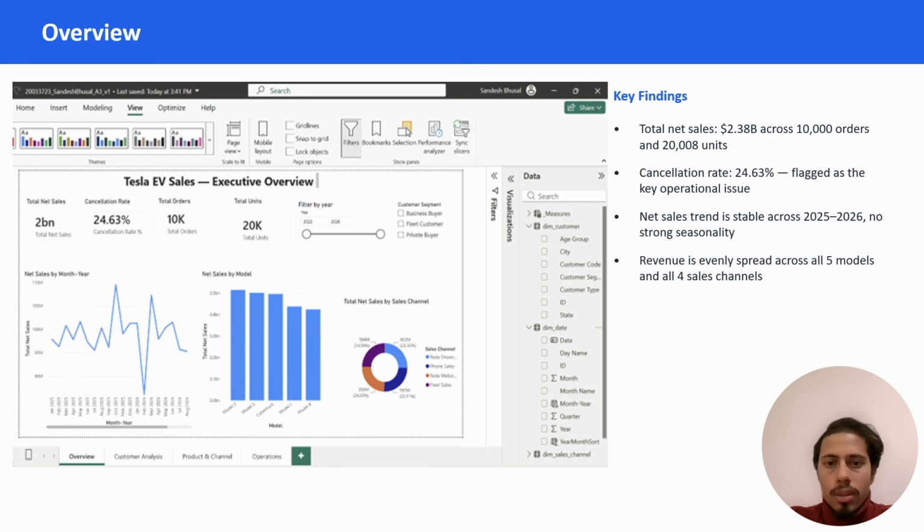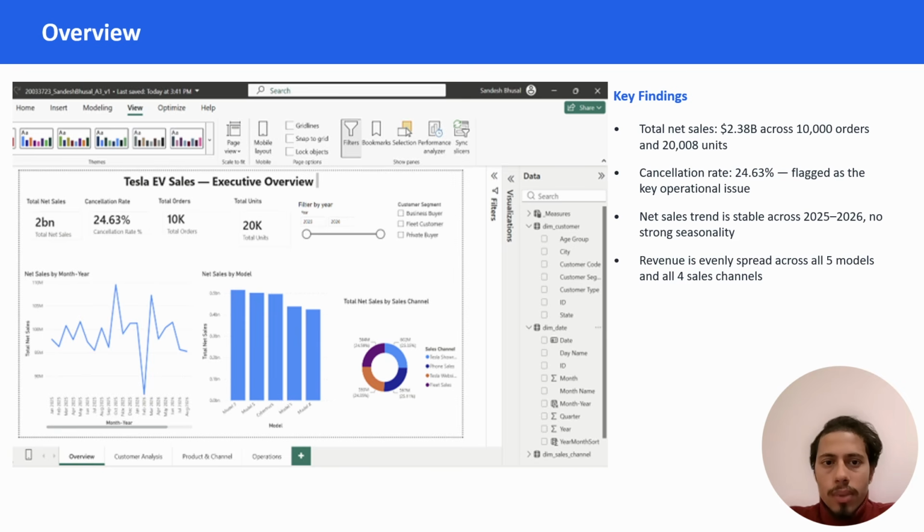Same story in this donut chart for the sales channel. Website, showrooms, app and phone sales are all within a percentage point of each other, because the revenue is in balance across products and channels, so there is no problem area here that needs to be fixed.